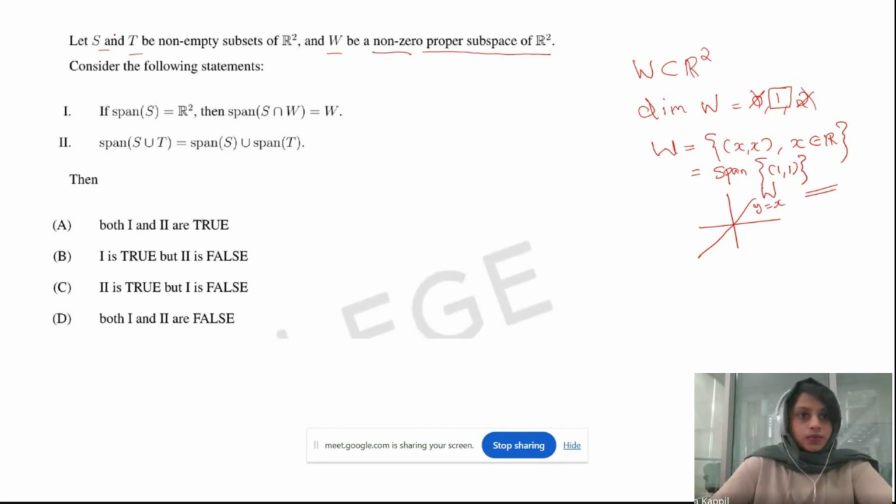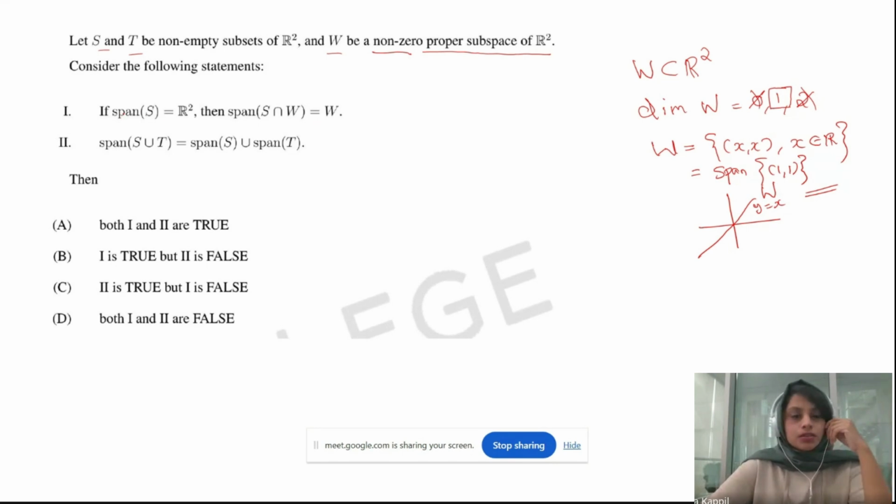Now let's see. S and T are non-empty subsets of R2 also. Now let's move on to the options. In order to prove any statement, you have to look for each and every condition that it should satisfy for all the cases. But in order to prove any statement is false, we need just one counterexample.